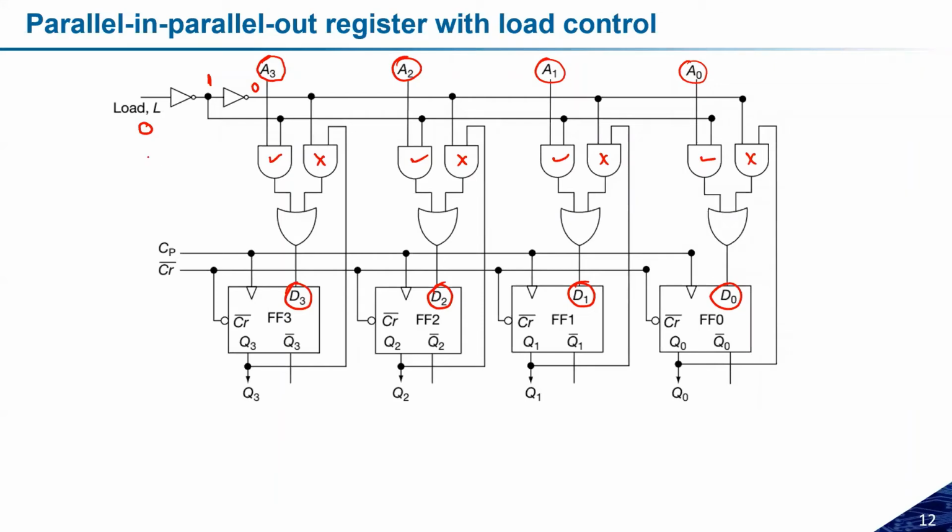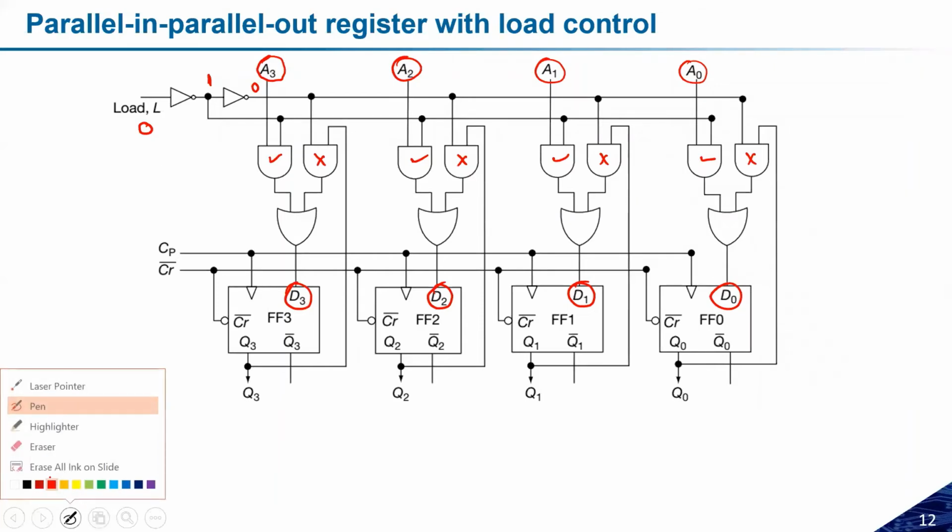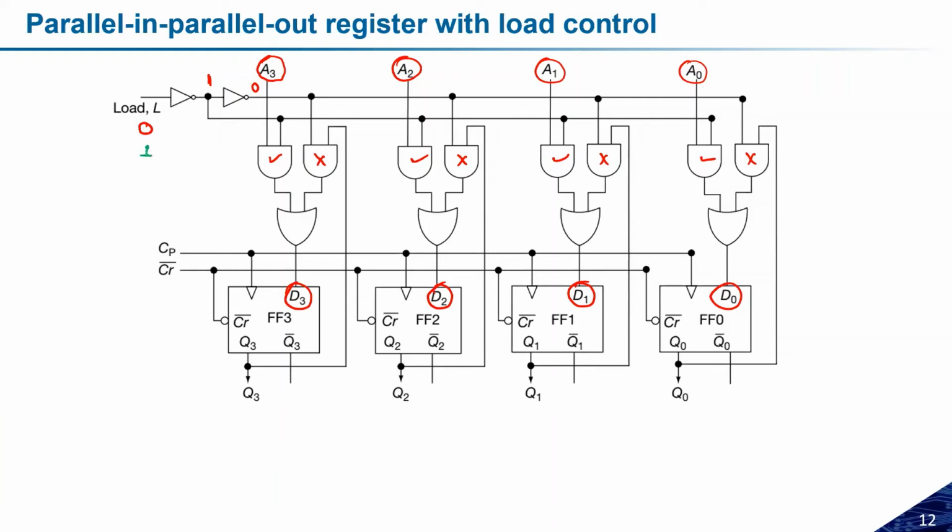Now let us see what happens if load is equal to 1. In this case, this will be in on state, this will be in off state, on, off, on and off. Now, if it is on, then what will happen? This Q3 is connected to this one and that will transfer D3. What it means is it will hold the same data. So load and hold, load and hold. It will reflect the same data that we have given. This is how you can make it controllable with the loading effect.